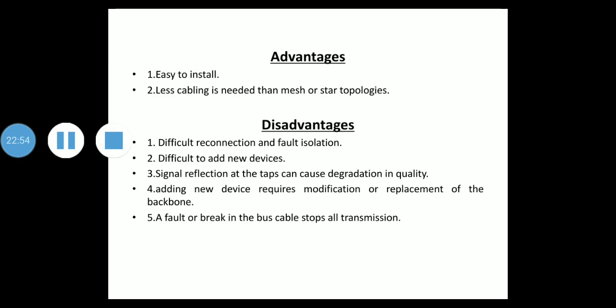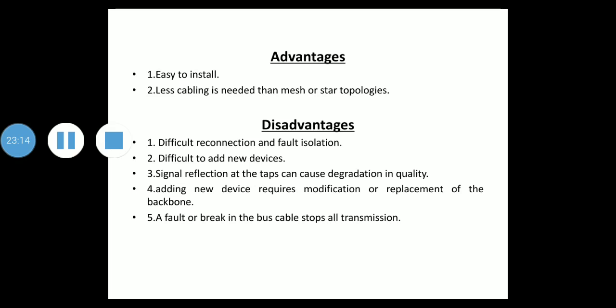Then one more disadvantage is a fault or break in the bus cable stops all transmission, which is given as the fifth disadvantage here. A fault or break in the bus cable stops all transmission even though a device is on the same side of the problem.